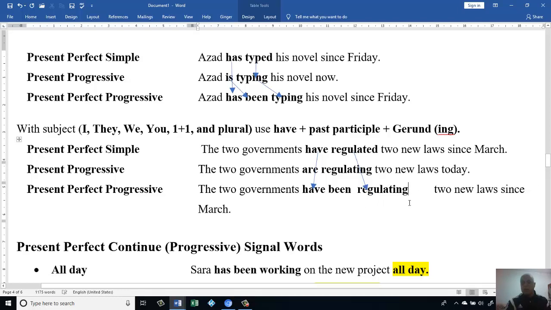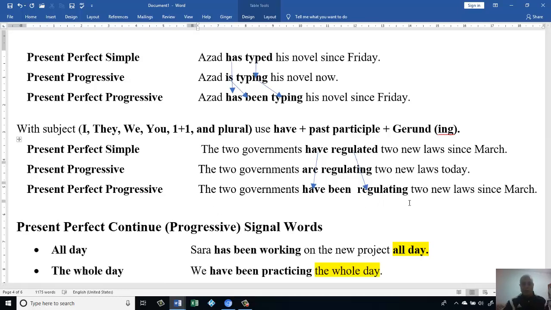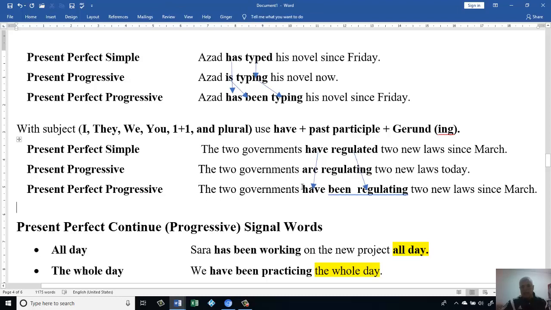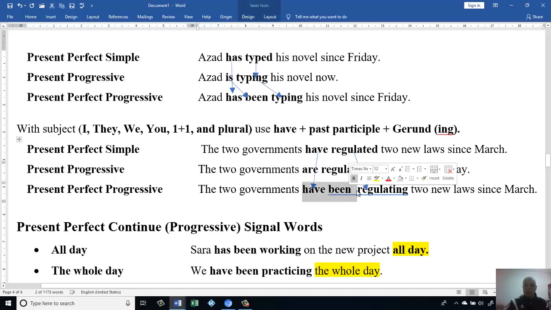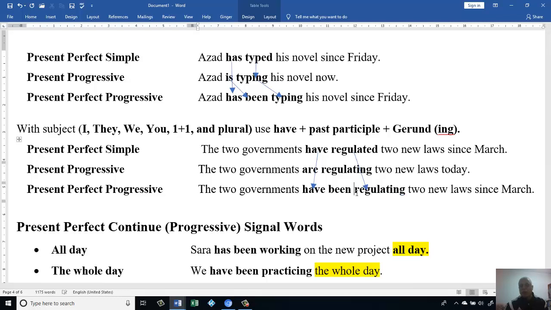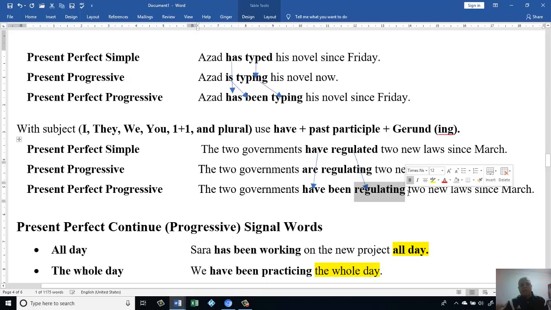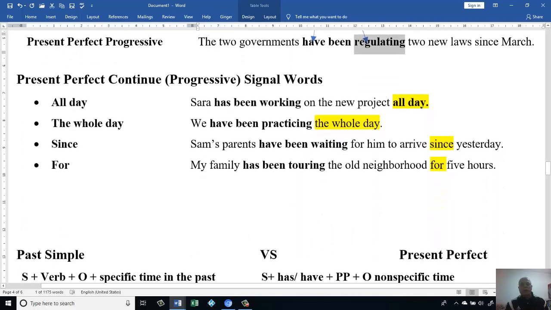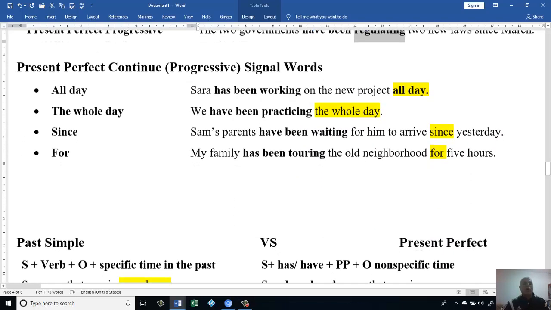Now I have the sentences in present perfect continuous. How do we know it's present perfect continuous? This is the subject. This is have been, which tells me this is perfect time, yeah? And then I have the -ing form here. This -ing form tells me my sentence is in the present perfect continuous, or present perfect progressive. Okay, let's look at how we know our sentences are in the present perfect continuous.